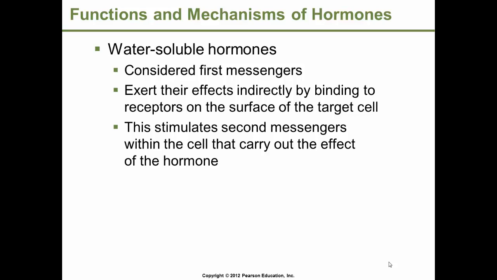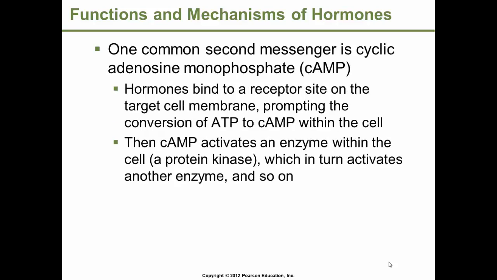So a water-soluble hormone is made of amino acids and is considered a first messenger. It's going to bind to a receptor on the cell membrane, which is going to activate a second messenger within the cell. A common second messenger is cyclic adenosine monophosphate, otherwise known as cAMP. Hormones bind to the receptor site on the target cell membrane, prompting the conversion of ATP to cAMP within the cell.